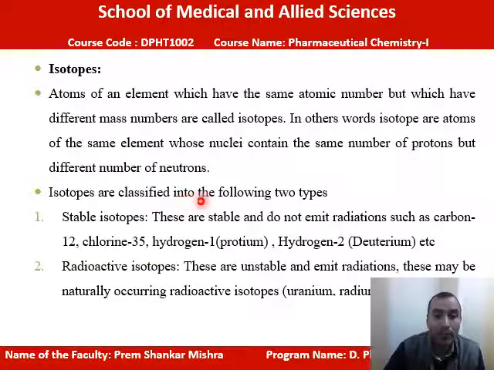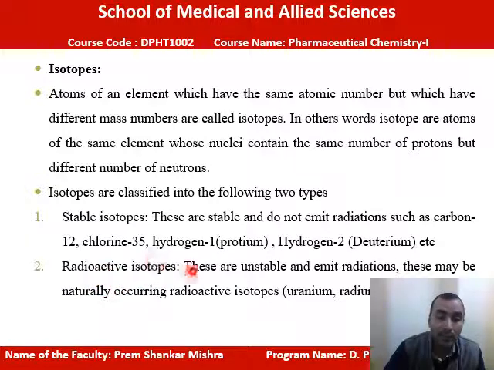So isotopes are classified into two types: stable isotopes and radioactive isotopes. Stable isotopes are stable and don't emit radiation, such as carbon-12, chlorine-35, and the hydrogen isotopes protium and deuterium. They don't release any radiation.